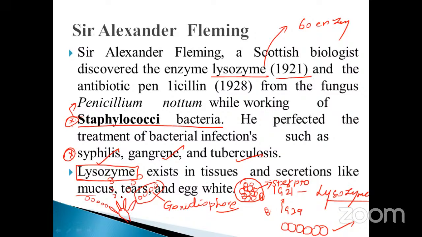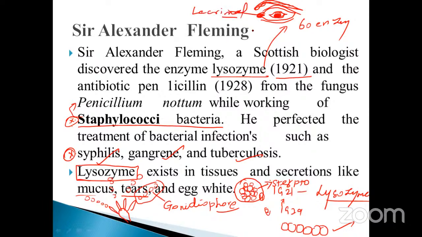Okay, and another one is called tears. Tears means lacrimal gland. Just imagine your eyes also contain the lacrimal gland. This part is called the lacrimal gland.